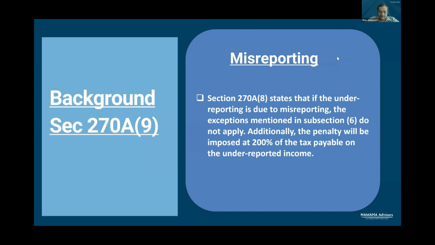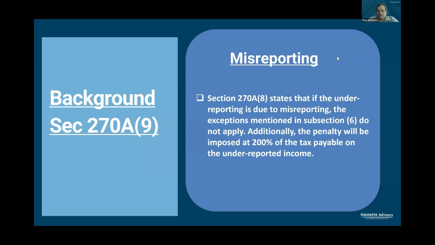9, they indicate that the additions are in respect of those incomes in respect of which there was misrepresentation of facts or suppression of facts. So they cannot be covered by exceptions.